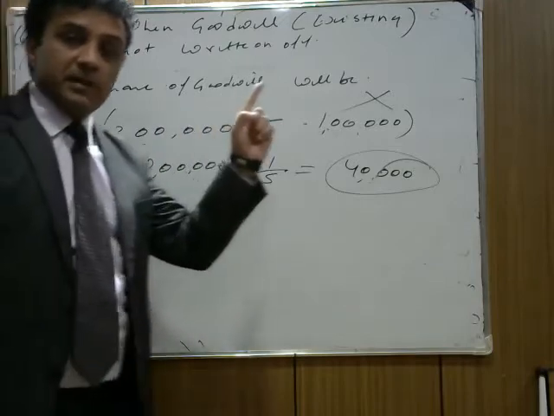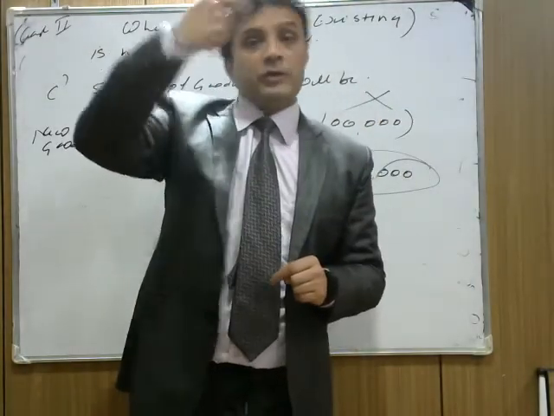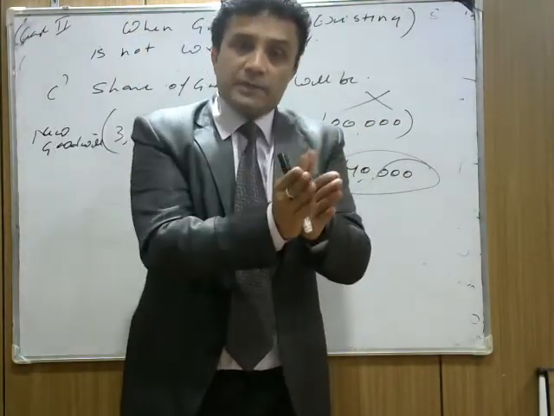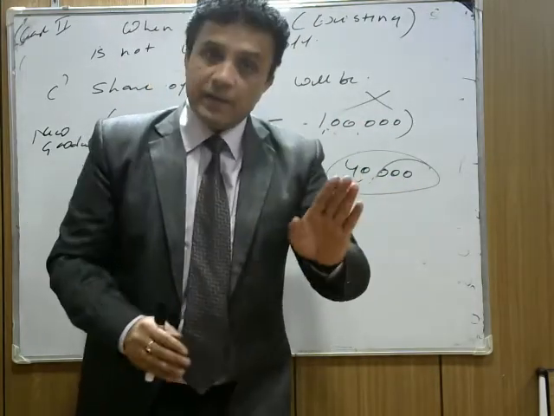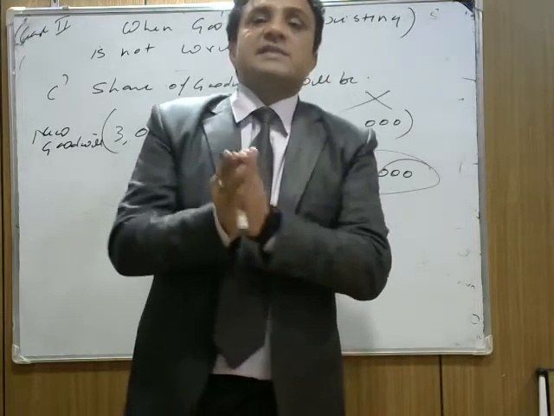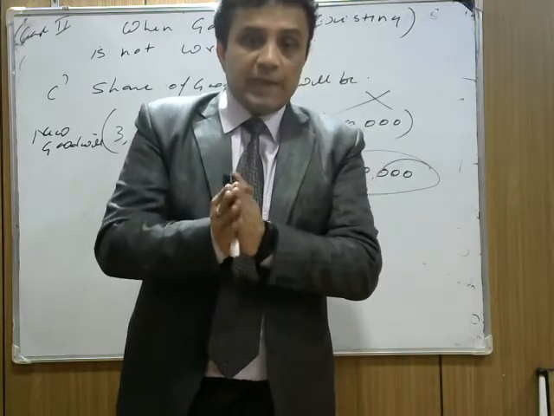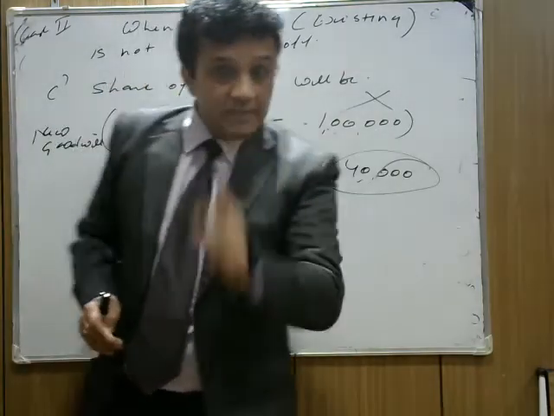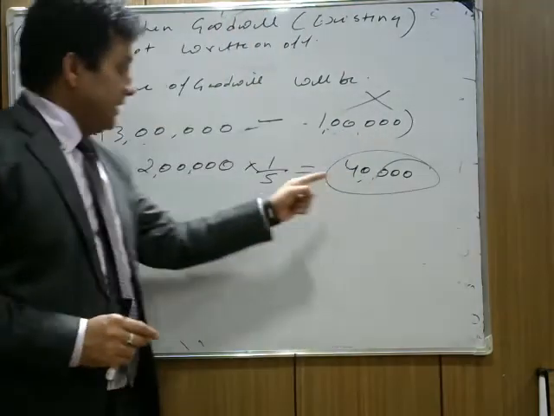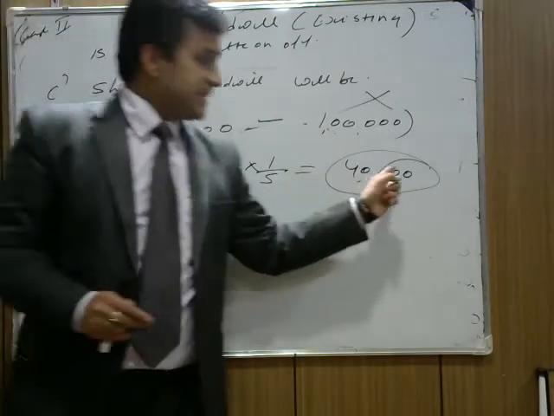But in the previous method, the firm removed the old goodwill, the 1 lakh old one was removed. The goodwill of the firm at the time of C's admission is 3 lakh. So 1/5 of 3 lakh is 60,000. It means in the first method, C needs to bring 60,000. But here he needs to bring 40,000. So the firm is facing a loss in this case.